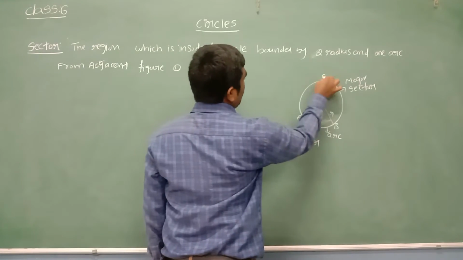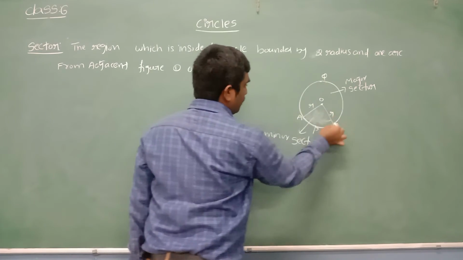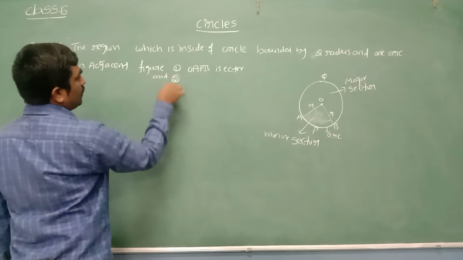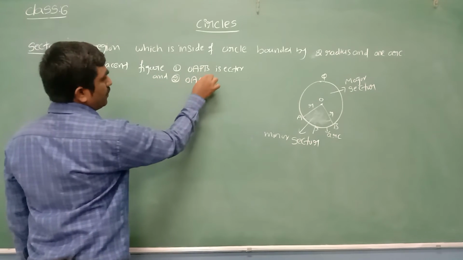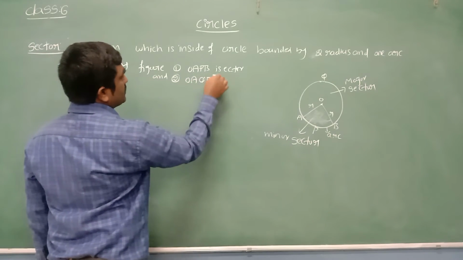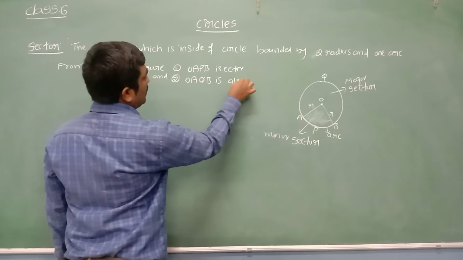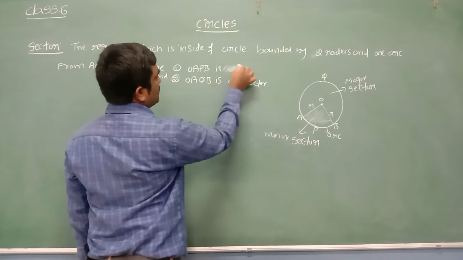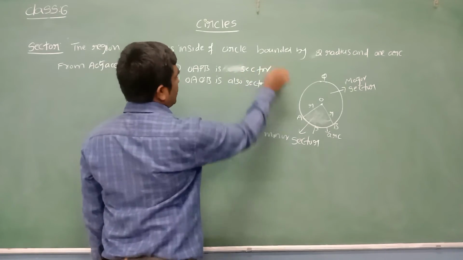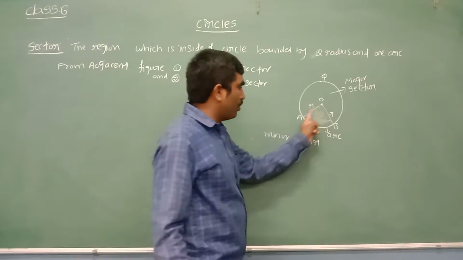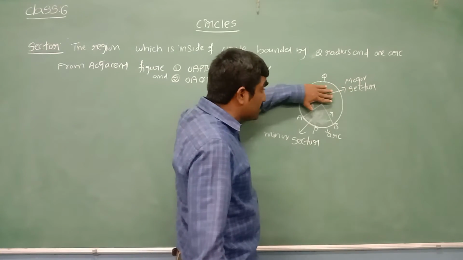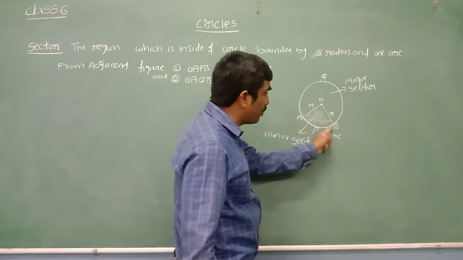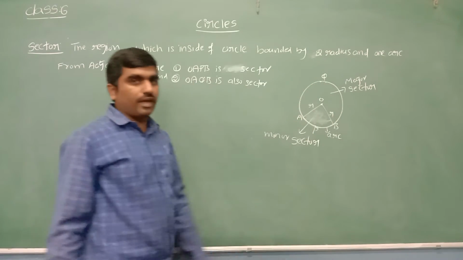Let me take one more curve, OAQB. OAQB is also a sector. Here OAQB means the unshaded part is a sector, because even the unshaded part is bounded by two radii OA and OB and one arc AQB.